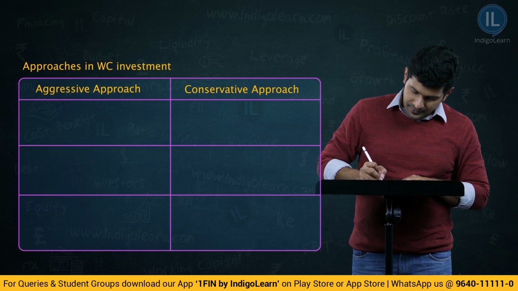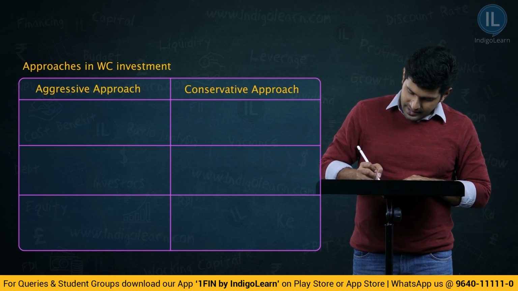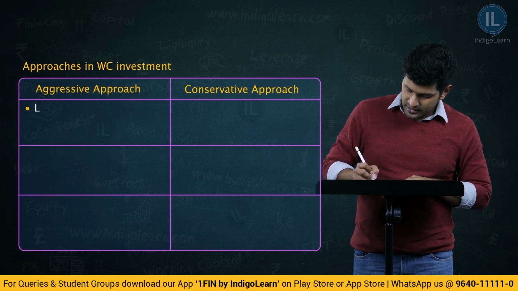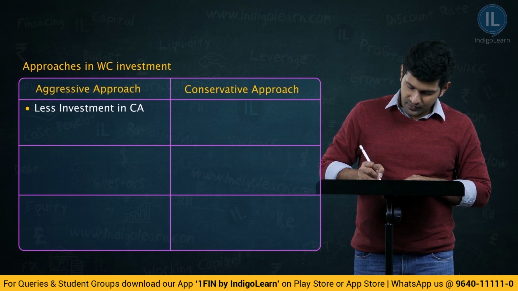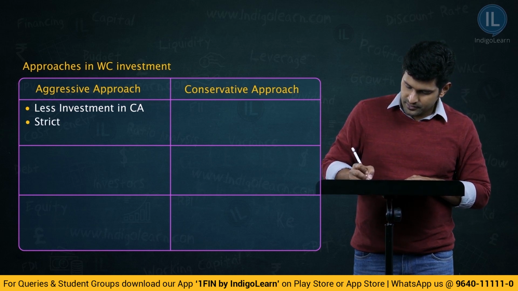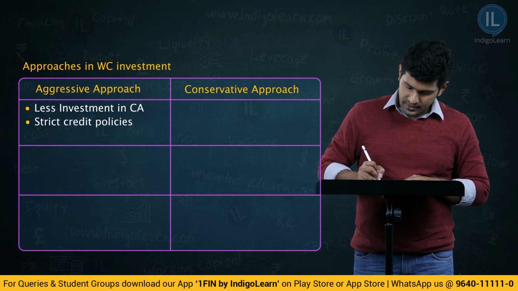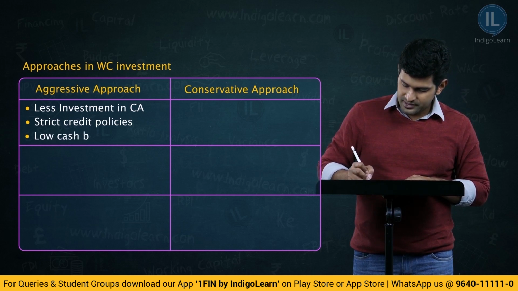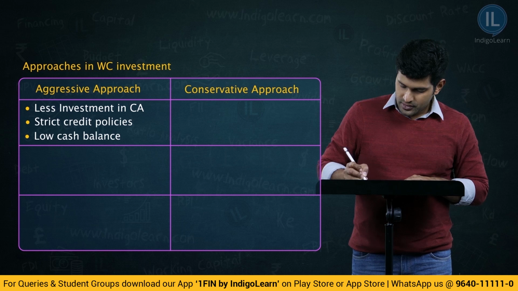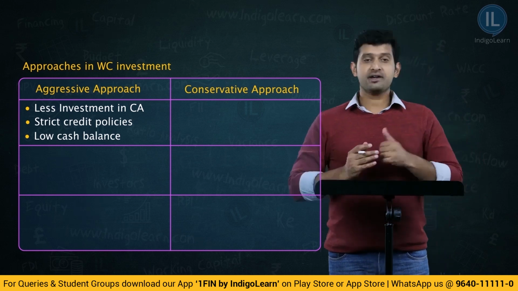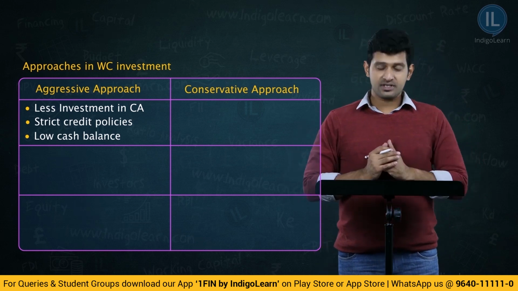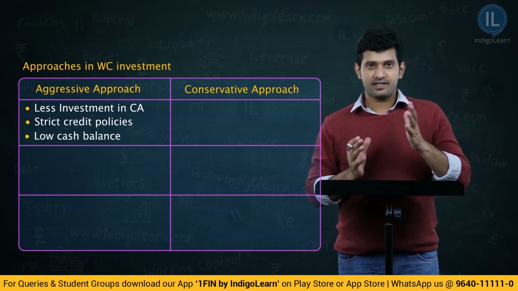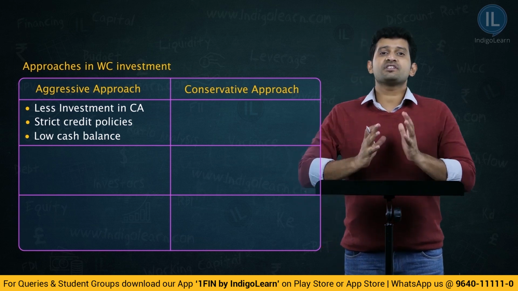So, the features are less investment in current assets, strict credit policies, then low cash balances. Friends, as a result of these characteristic features, what happens in case of aggressive approach? Let us understand. Firstly, less investment in current assets.